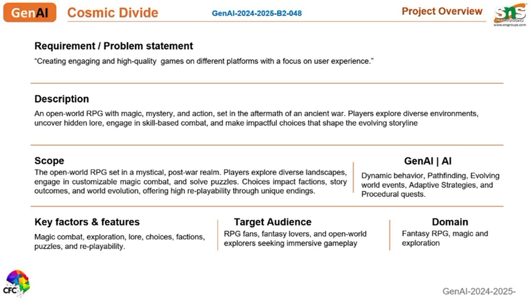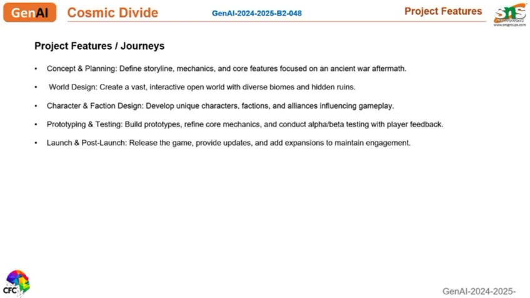Different APIs used in the game are Game State API, Memory Advice API, Game Mode API, etc. Project features are concept and planning, world design, character and faction design, prototyping and testing, launch and post-launch.